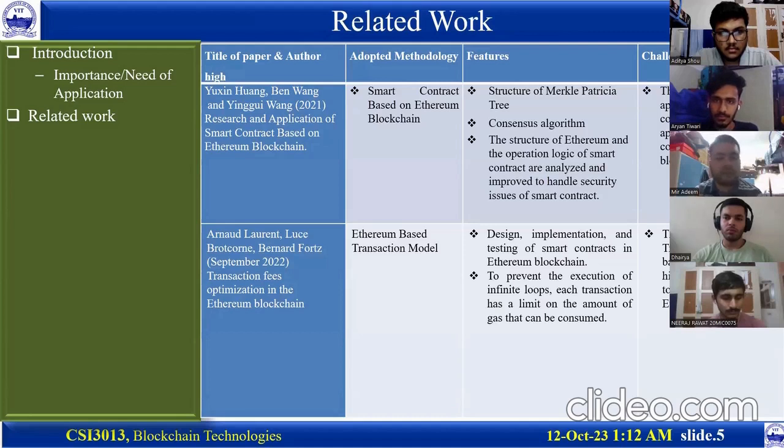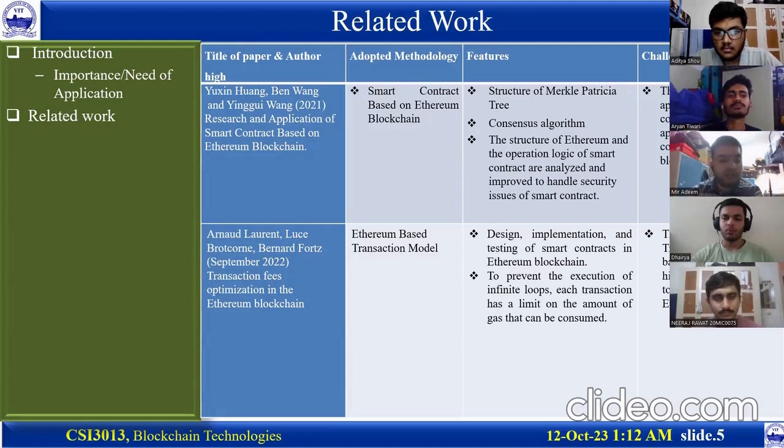The first paper was published in 2021 by Ben Wong and associated authors. The title of the paper was a research application of smart contract based on Ethereum blockchain. The primary methodology that they adopted was smart contracts based on Ethereum blockchain. The key features of this paper were the structure of the Merkle-Patricia tree, consensus algorithms, the structure of Ethereum and the operation logic of smart contracts. There were some challenges that we were able to identify in the paper. The challenges were issues of the current application that were not fixed completely.